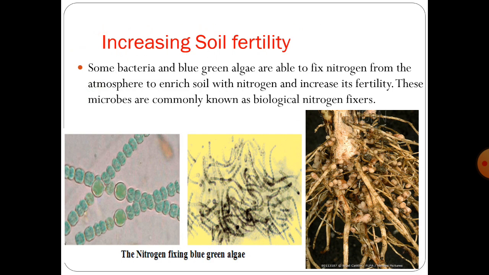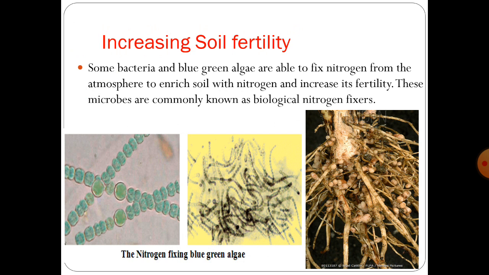Now next use is increasing soil fertility. Some bacteria are able to fix nitrogen from the atmosphere to enrich soil with nitrogen and increase its fertility. So these microbes are commonly called biological nitrogen fixers. Some bacteria like azotobacter, nitrogen fixing blue-green algae and rhizobium. So these bacteria are present in the root nodules of leguminous plants. Leguminous plants are those like pulses, beans and peas.